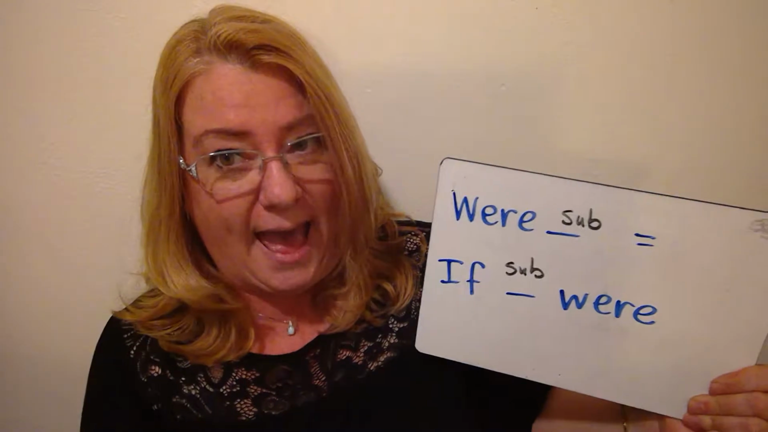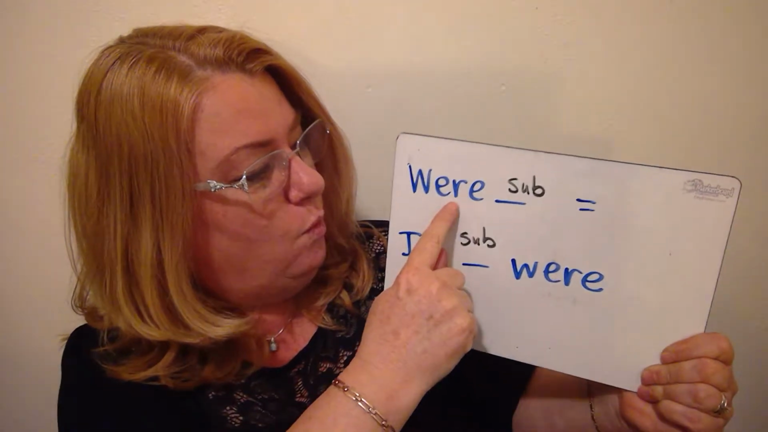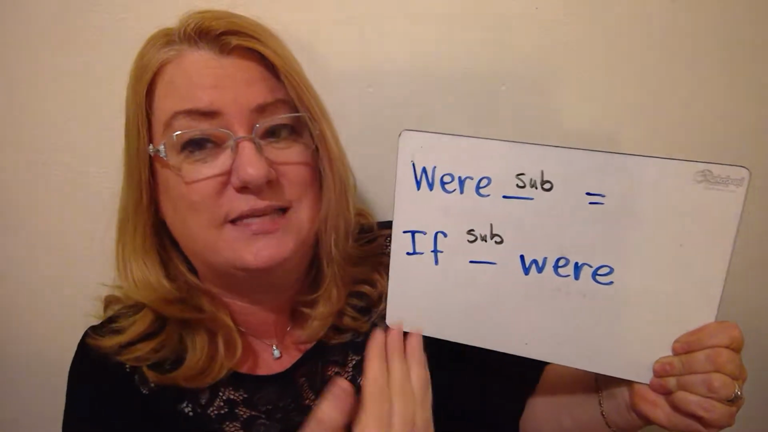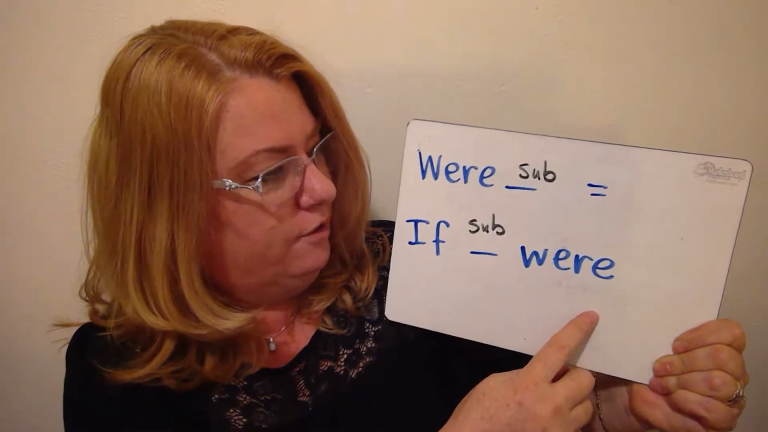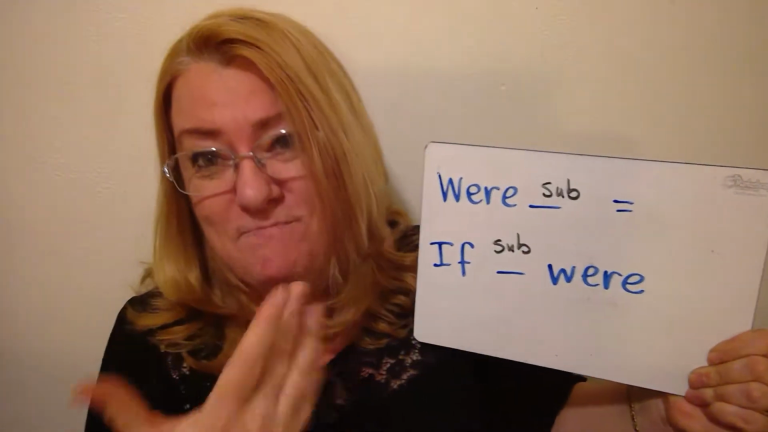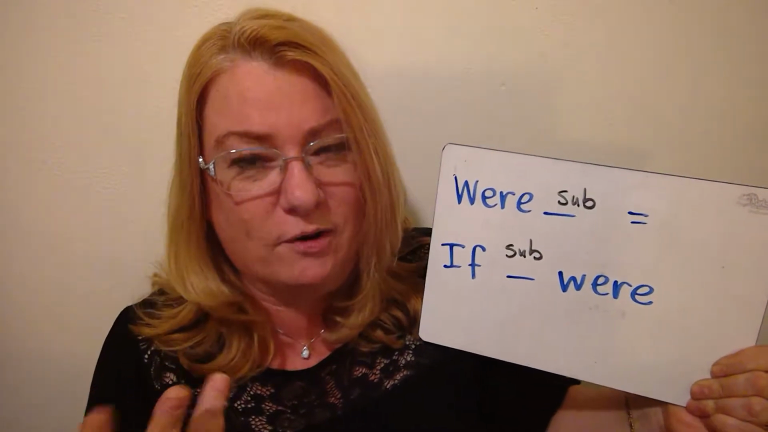So here is another way we can use it, because we can use had, we can use were. Were subject is going to equal the same conditional of if subject were. If I were. Sounds weird, but in the sentence, it totally makes sense. Let me share with you a nice, beautiful long sentence.